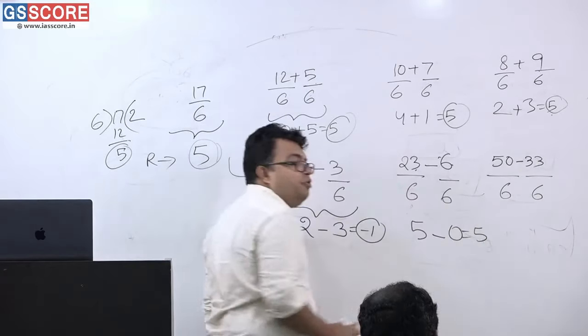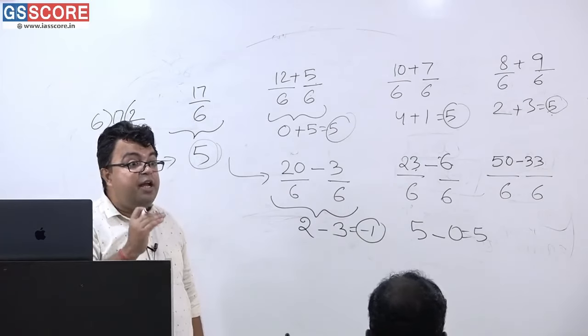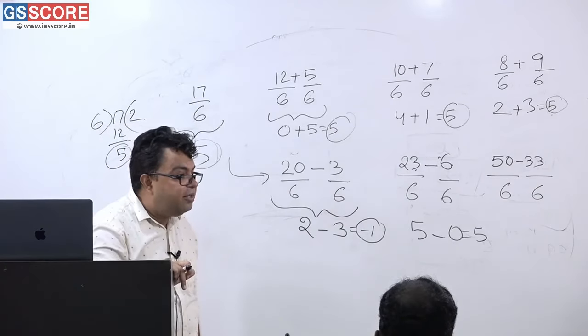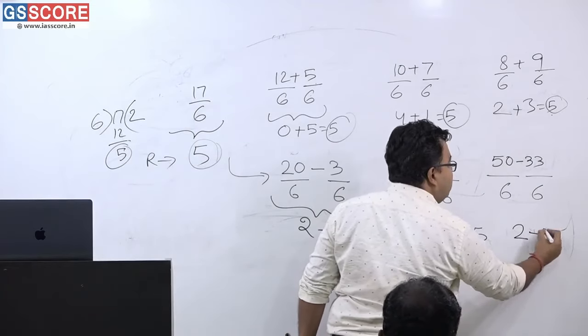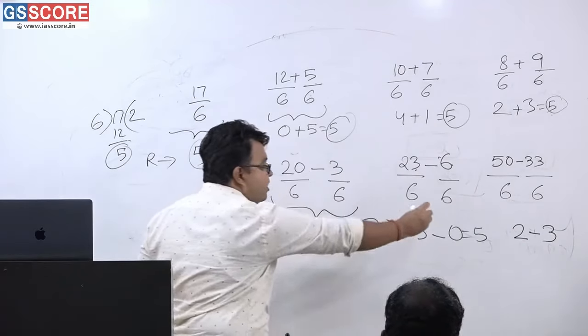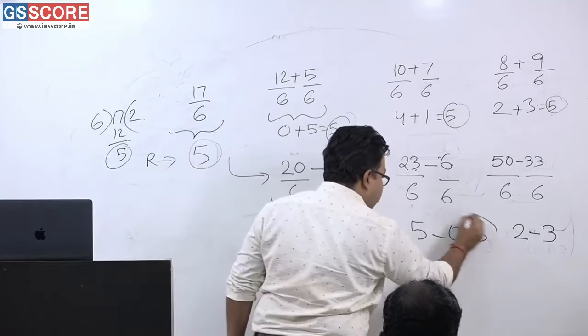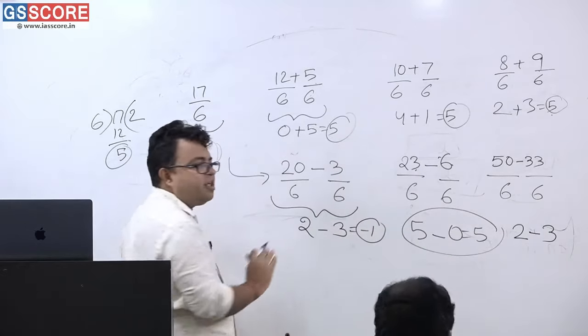5. Now 50 divided by 6, what is the remainder? 6 eights are what? 48. Then 2 is the remainder. Can I write it? 2, and here it will be what? 3 again. So this and this scenario is exactly the same. So you have understood this part, that part, and this part is completely the same.